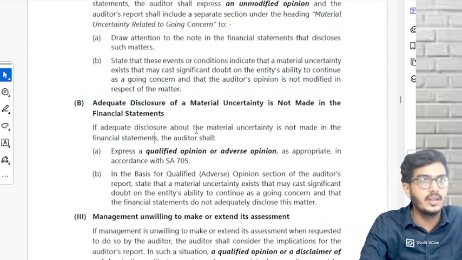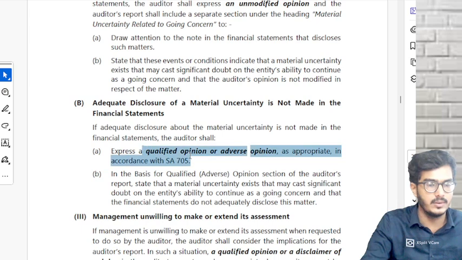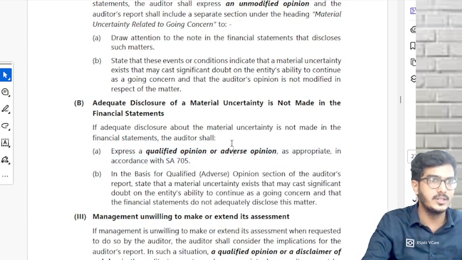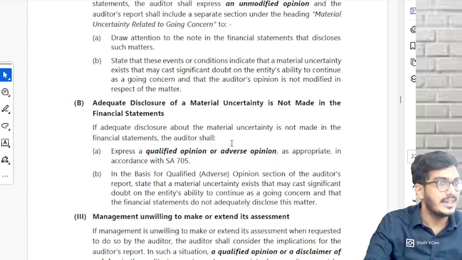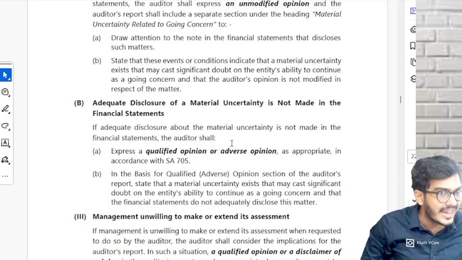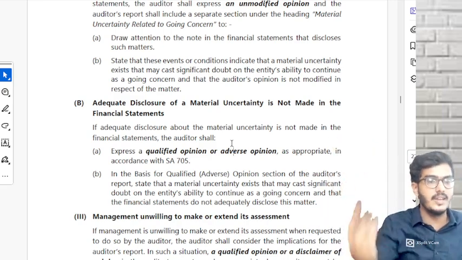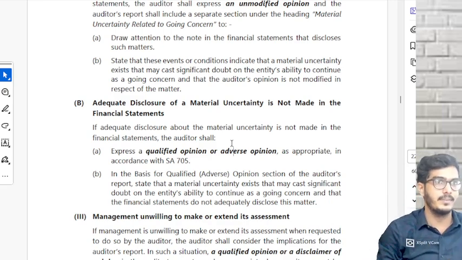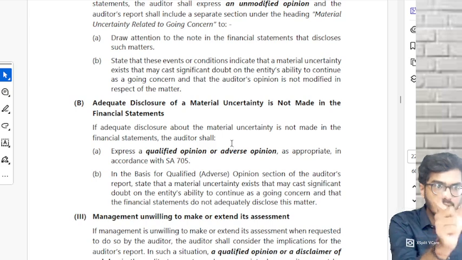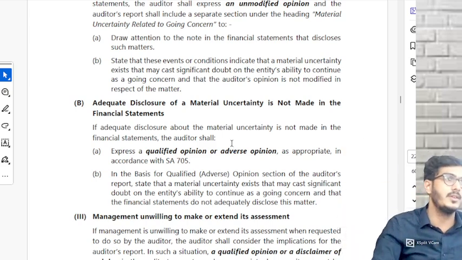Then comes the second one. Disclosure is not given. Now there is some problem in the management's FS. In that case, either you give qualified or you give adverse. You have got PSI, they have not made a disclosure. You have PSI in your hand. Correct or not? So if it is pervasive, adverse. If it is not pervasive, qualified. The disclosure we'll see, whether the disclosure is pervasive or not. If it is pervasive, adverse. If it is not pervasive, qualified.